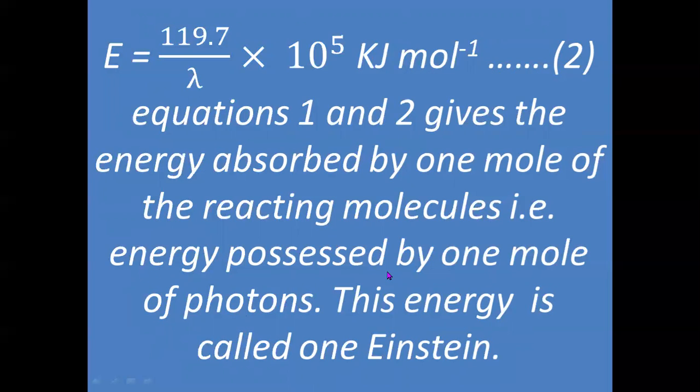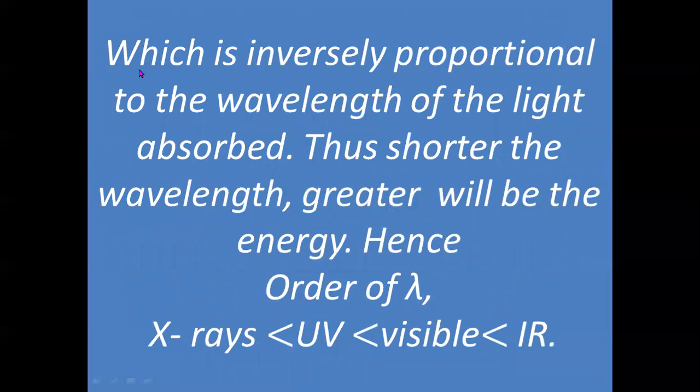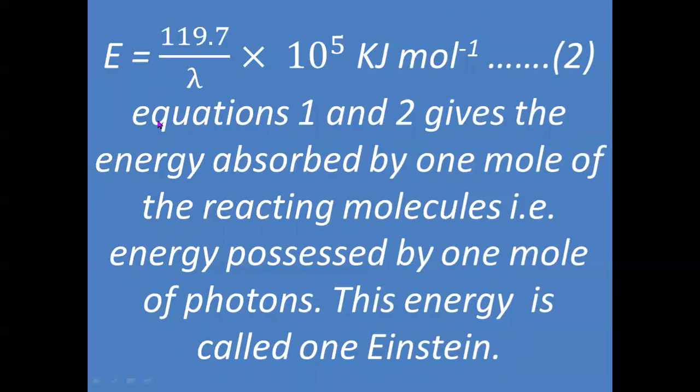That is the energy possessed by 1 mole of photons. And this energy is called 1 Einstein. So the energy possessed by 1 mole of photons is generally called 1 Einstein, which is inversely proportional to the wavelength. Here, energy and wavelength are inversely proportional because this number is nothing but a constant. So we can say energy is inversely proportional to wavelength.